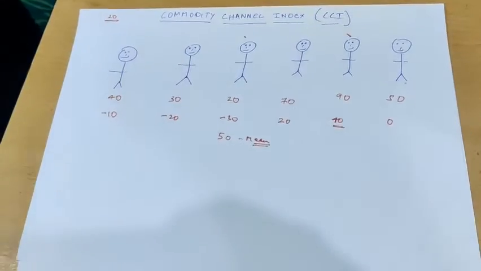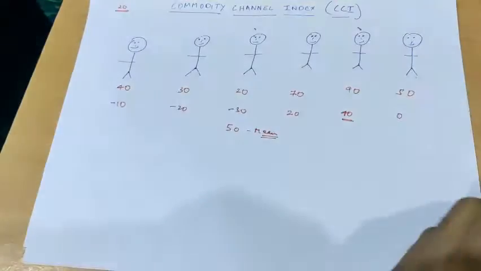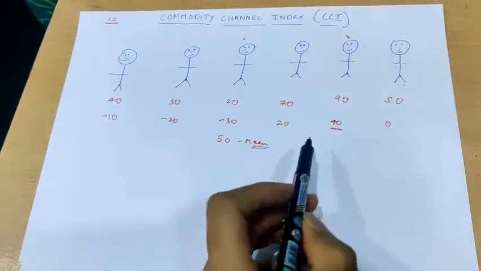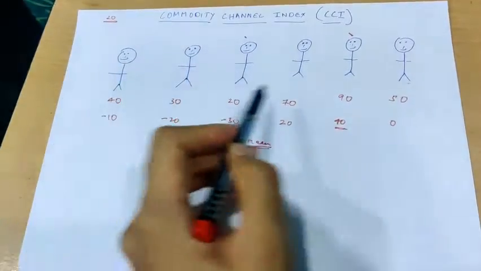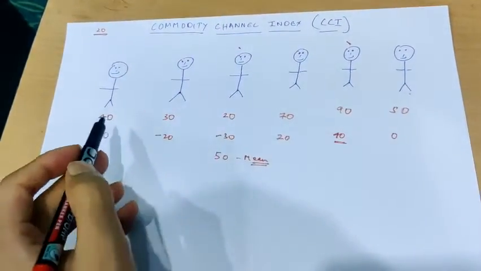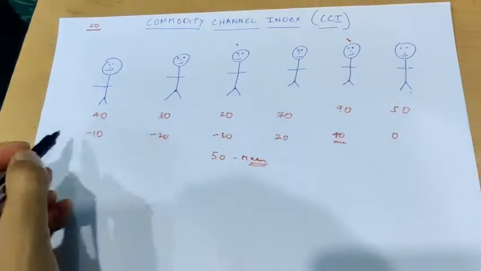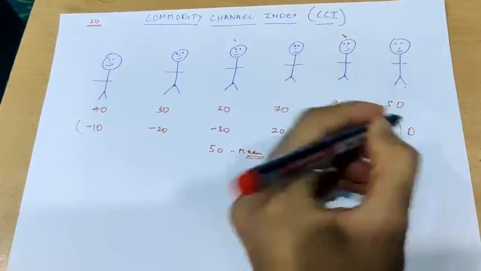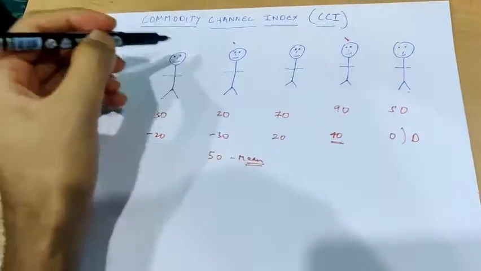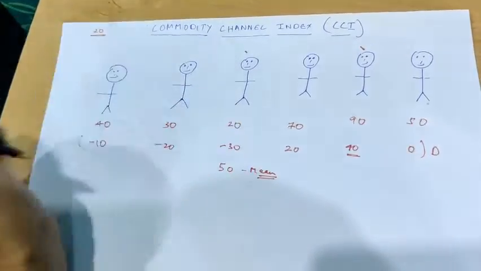We can also use this same concept in trading. Say there are 10 candles, and these are the prices of the candles, and these are the deviations from the mean. This candle will be more bullish as it is a good positive number, and this candle will be more bearish as it has a more negative number.